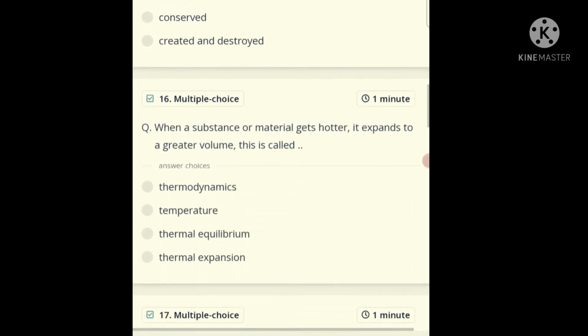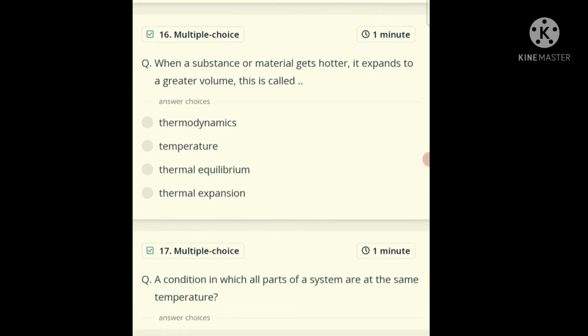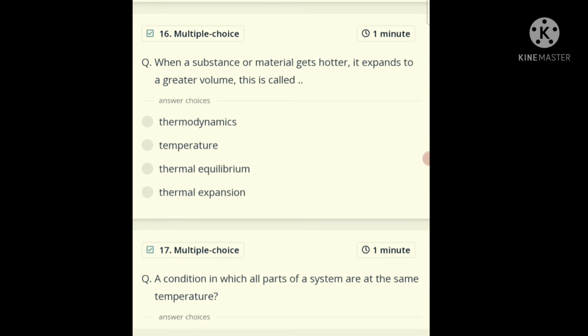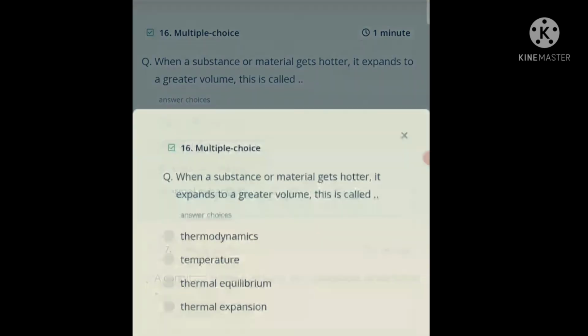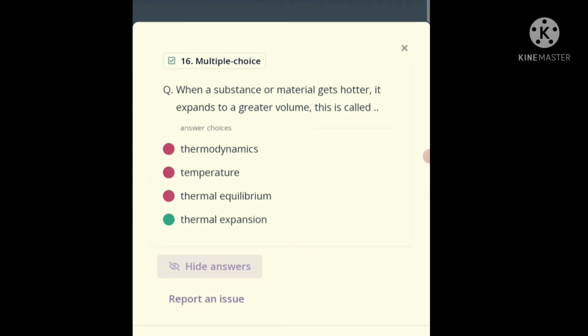Question number 16. When a substance or material gets hotter, it expands to a greater volume. This is called thermodynamics, temperature, thermal equilibrium, thermal expansion. And the correct answer is thermal expansion. Whenever we heat the object, it expands to a greater volume, and this is thermal expansion.